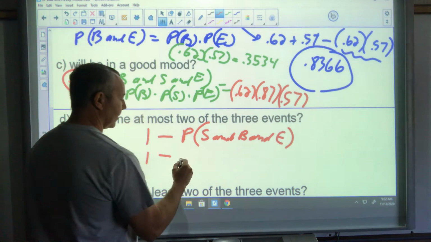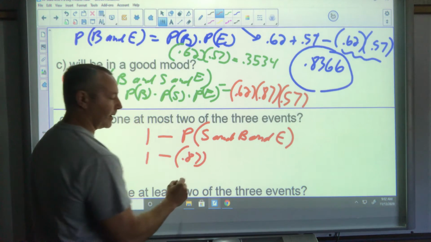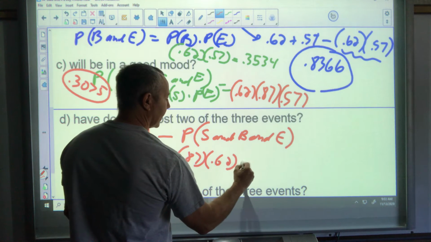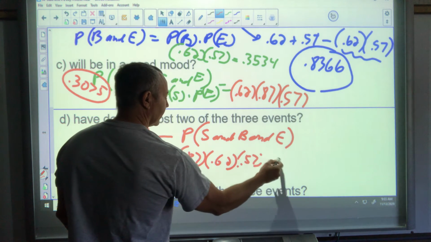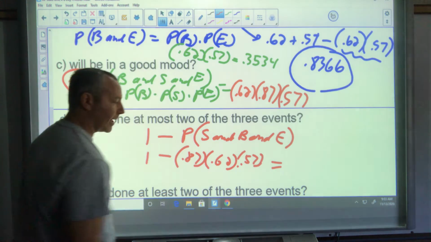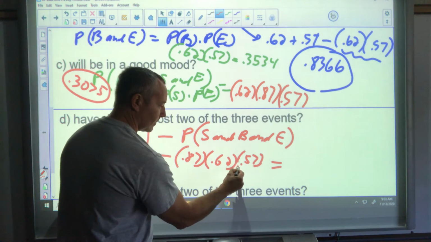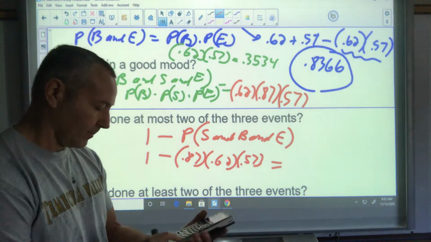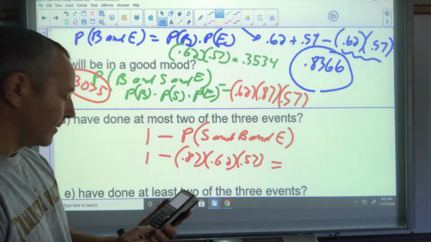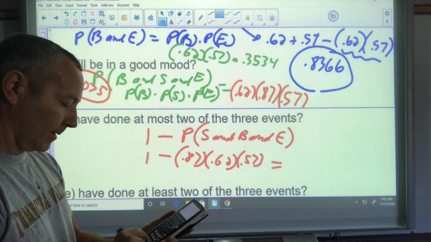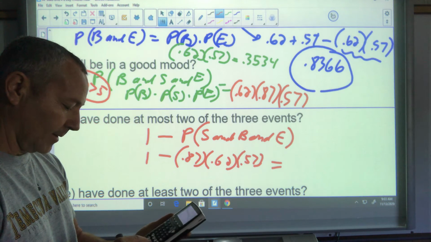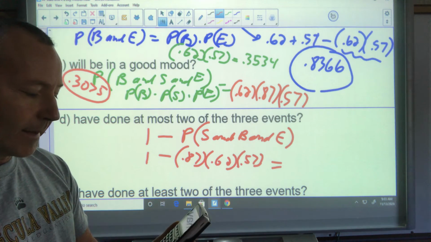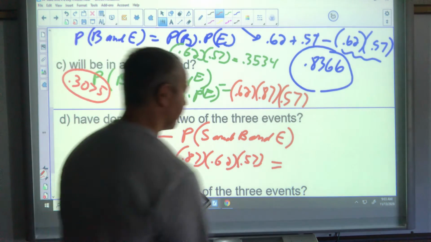Okay, and sleep is 0.87. They're independent, so they multiply together. Breakfast, 0.62, and exercise, 0.57. Okay, at most and at least, look for that. Doesn't always work out. Sometimes there's no shortcut. 1 minus 0.87 times 0.62 times 0.57 gets me 0.6925.